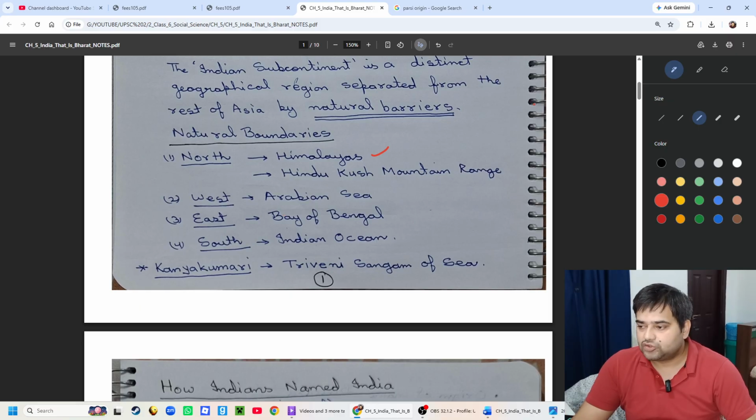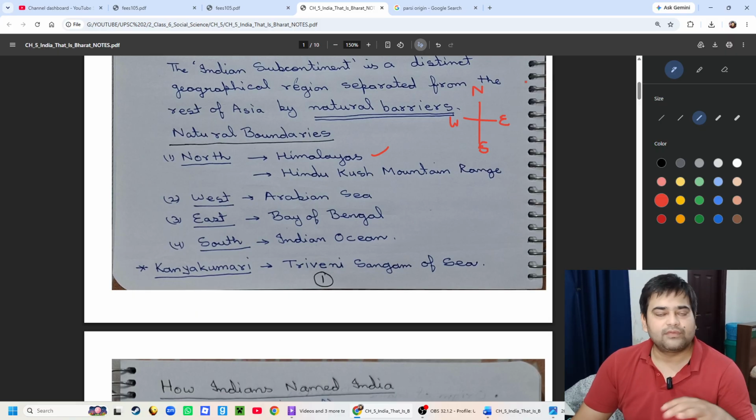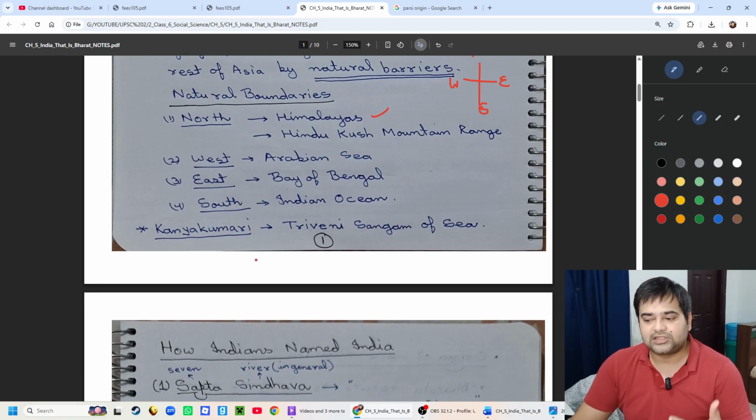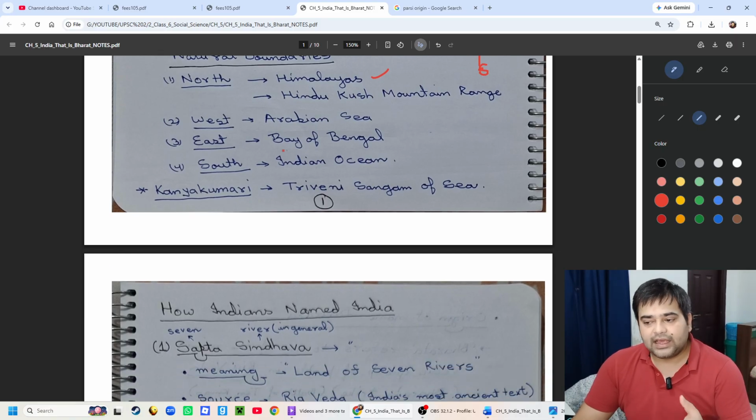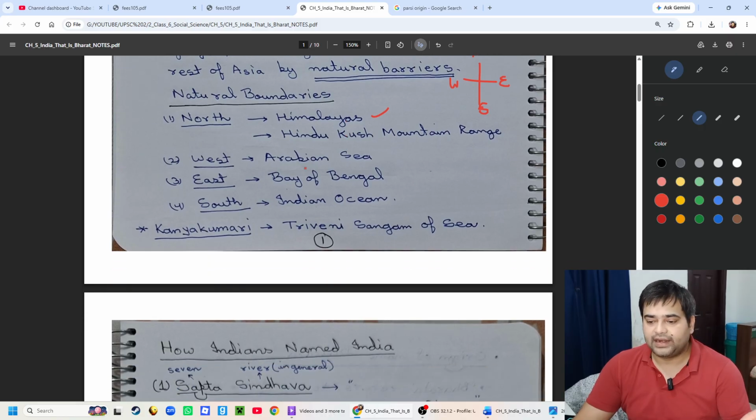Always follow this: whenever we are discussing directions, east, west, north and south, it is always better to draw this diagram. In the north we have the Himalayas and Hindu Kush mountains. In the west we have the Arabian Sea. In the east we have the Bay of Bengal. In the south we have the Indian Ocean and Kanyakumari. So these are the natural boundaries of the Indian subcontinent.